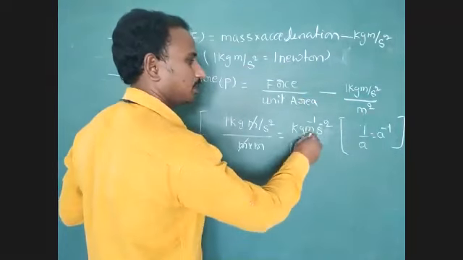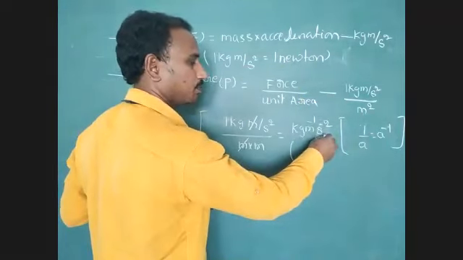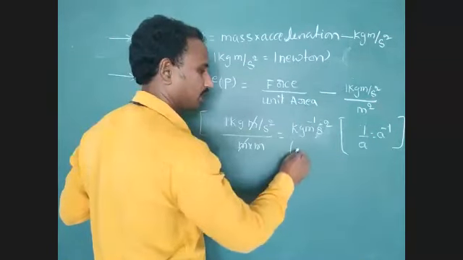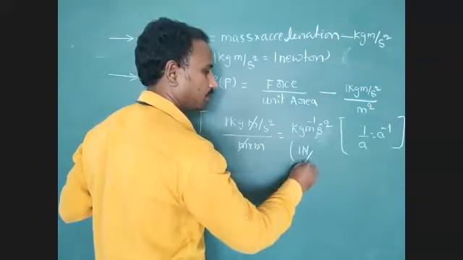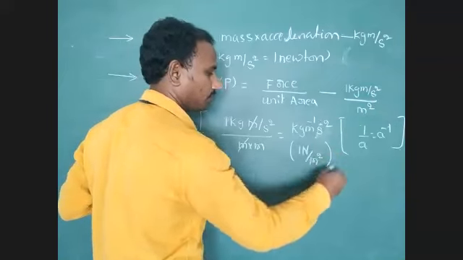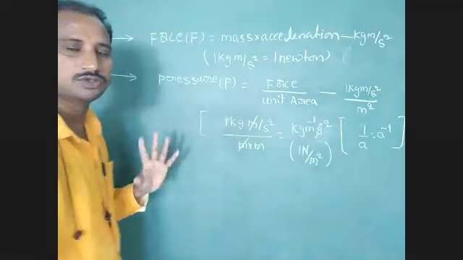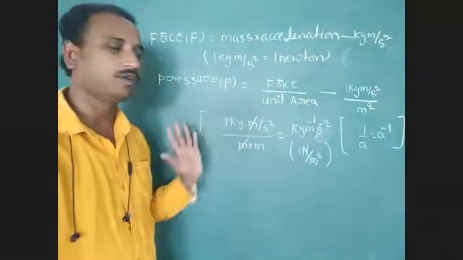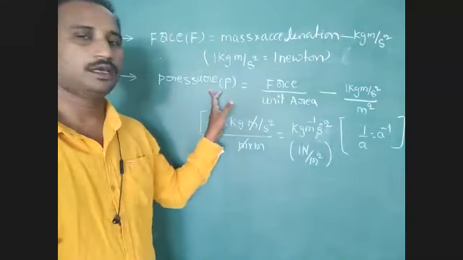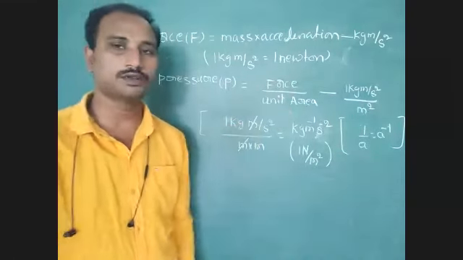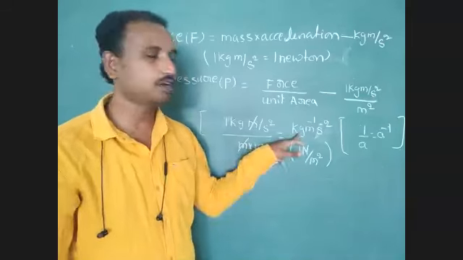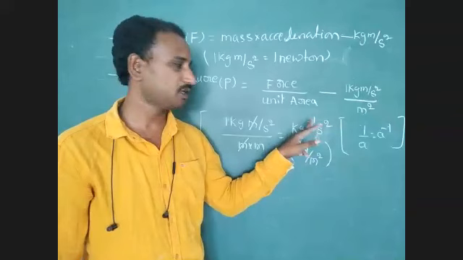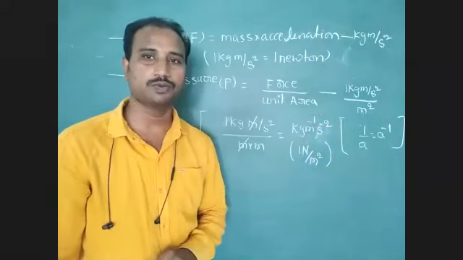So kg meter power minus 1 second power minus 2 can be written as 1 Newton per meter square. Understood, students? Note down this very important point. Pressure equals force acting per unit surface area. Derived unit of pressure is kg meter power minus 1 second power minus 2.